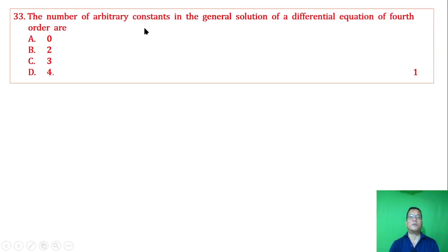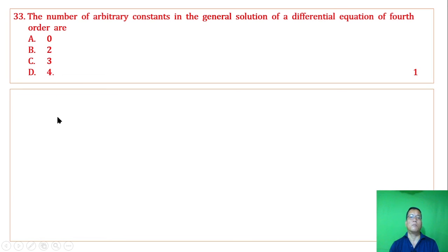The number of arbitrary constants in the general solution of a differential equation of order 4. For a fourth order differential equation, the number of arbitrary constants is 4, option D.